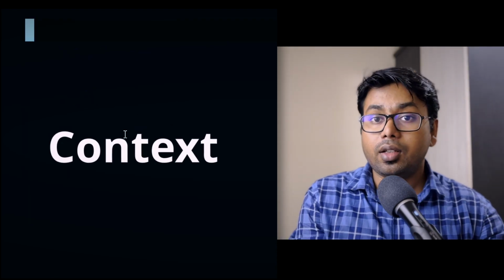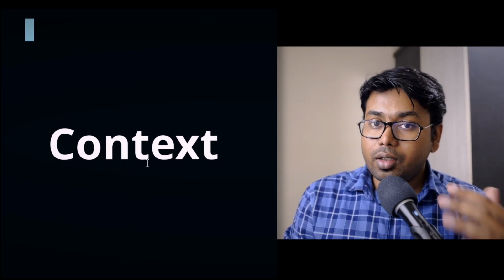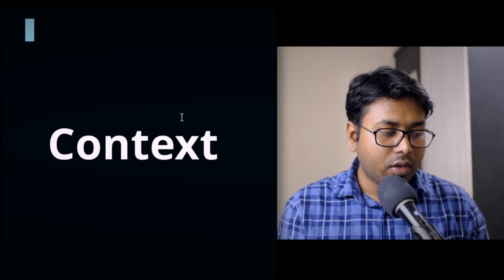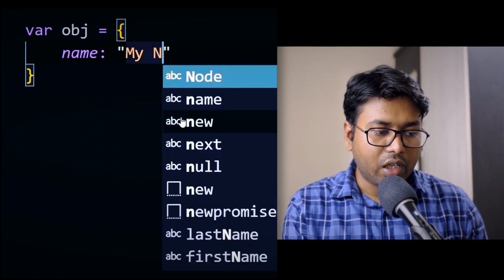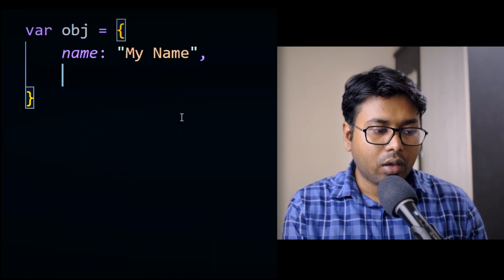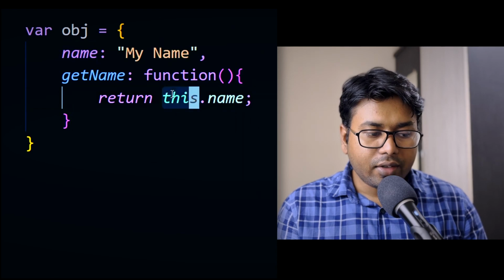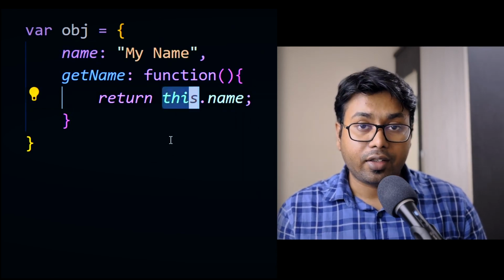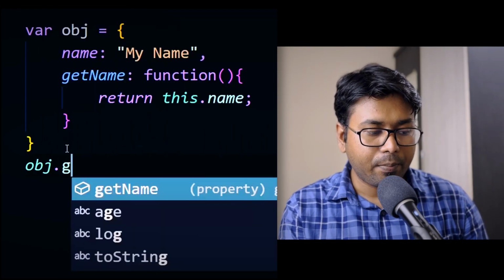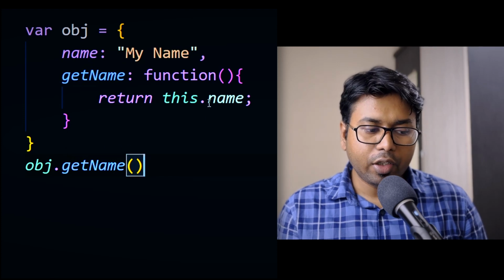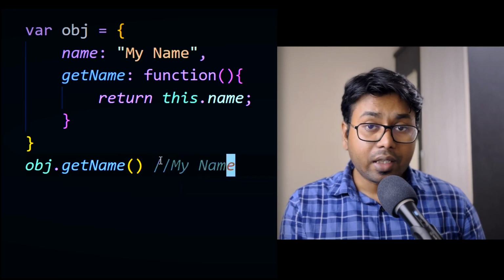The third concept is context, or the this keyword in JavaScript. Many people have a lot of confusion with this keyword. Let me show you how it works. Suppose you have one object. Inside that, suppose you have one name, my name, and you have a getter function called getName, and it is returning this.name. You got this keyword. This is called the context in JavaScript. Now if you call this getName function from object.getName, what will be the return value? Simply it will be name, right? That means the return value is going to be my name, and that is correct.